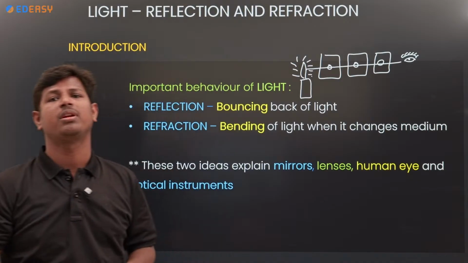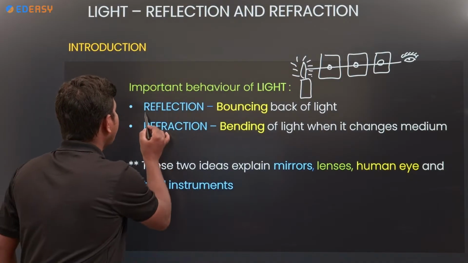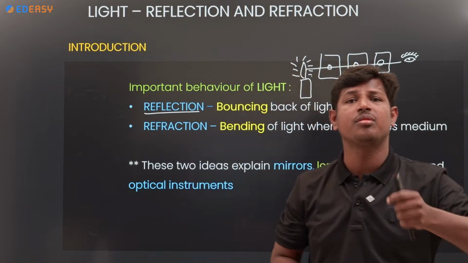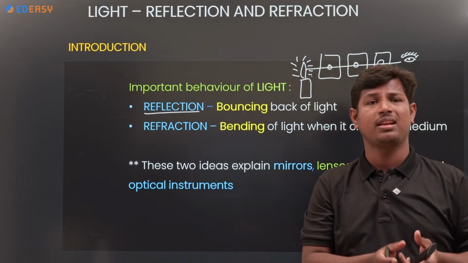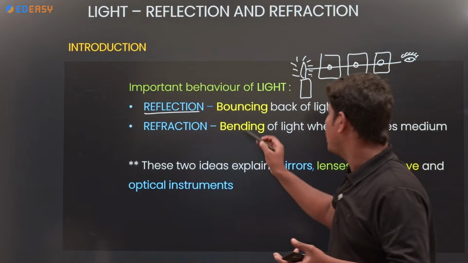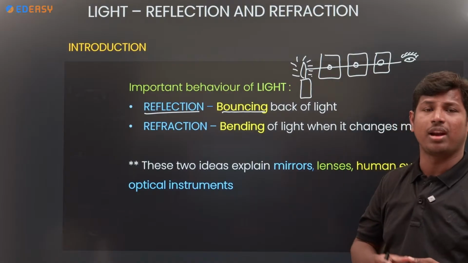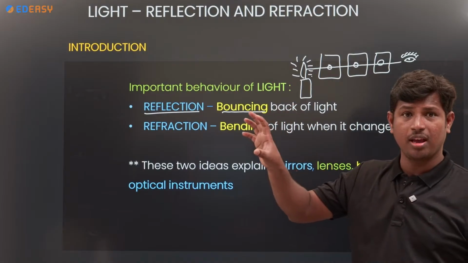The second behavior of light is the reflection property. What is meant by reflection? When light strikes a surface, it bounces back. If I throw a ball, it bounces.